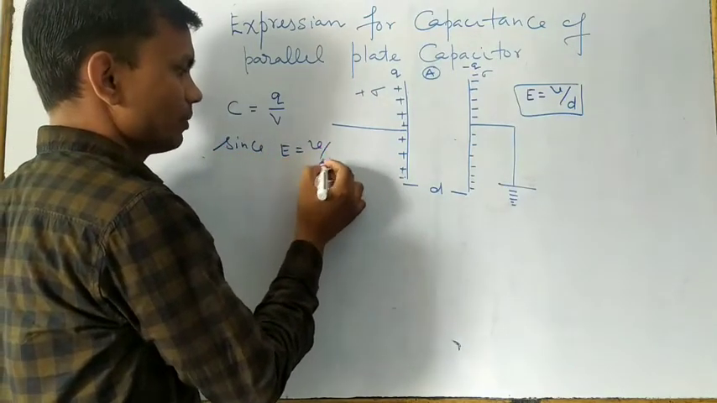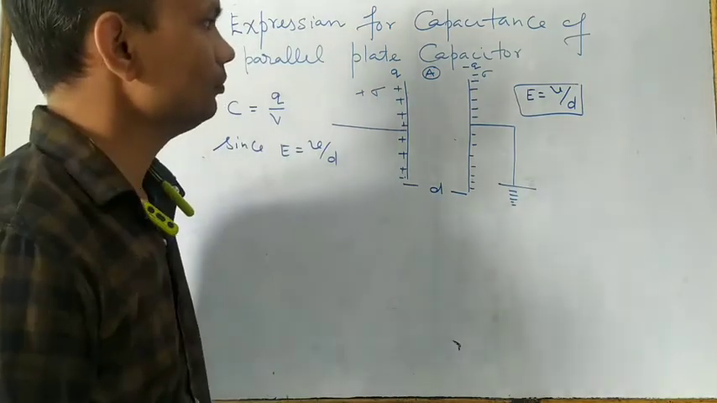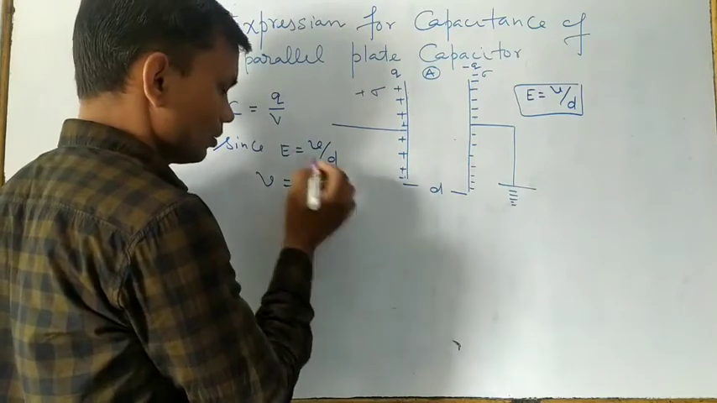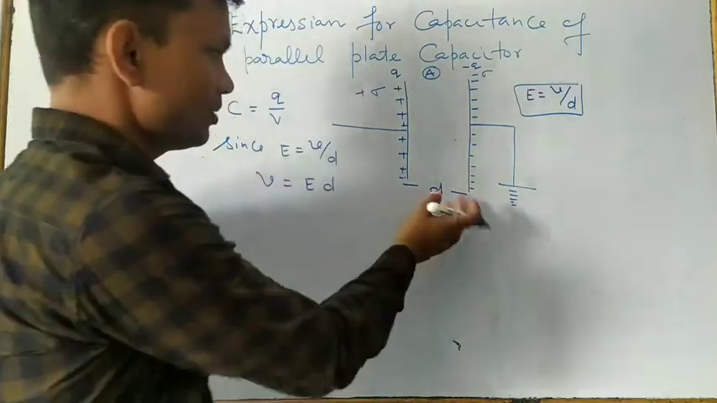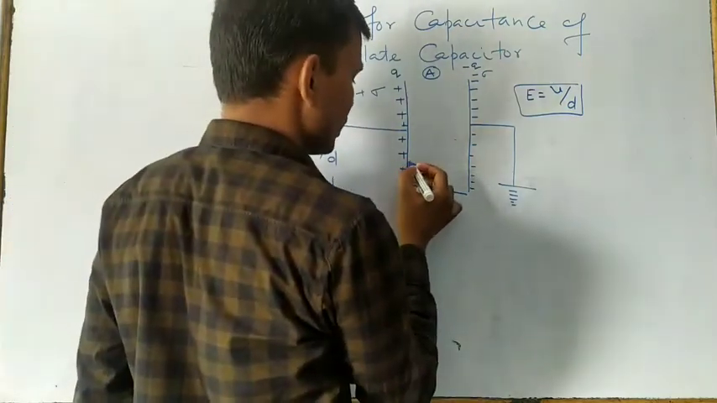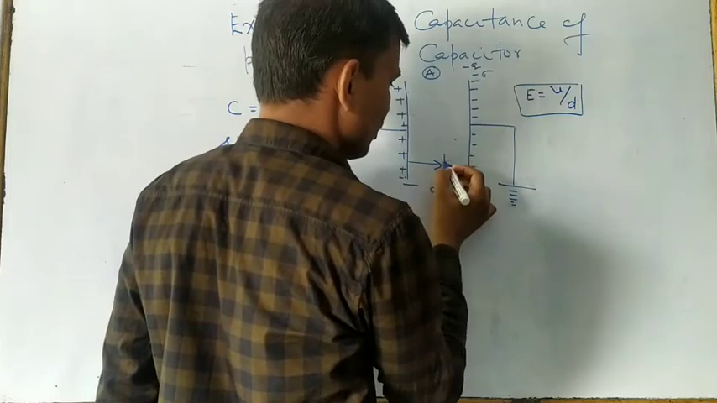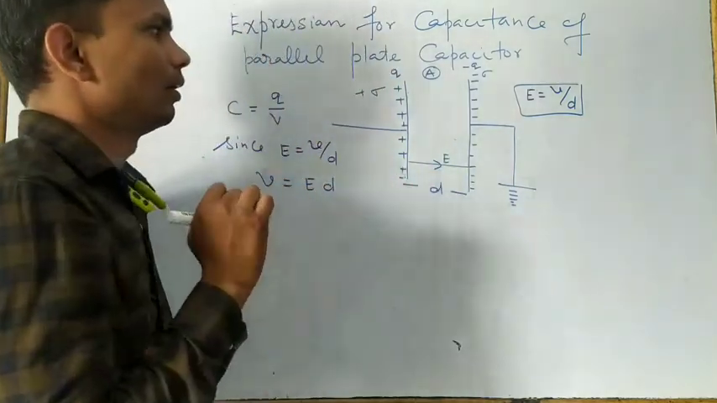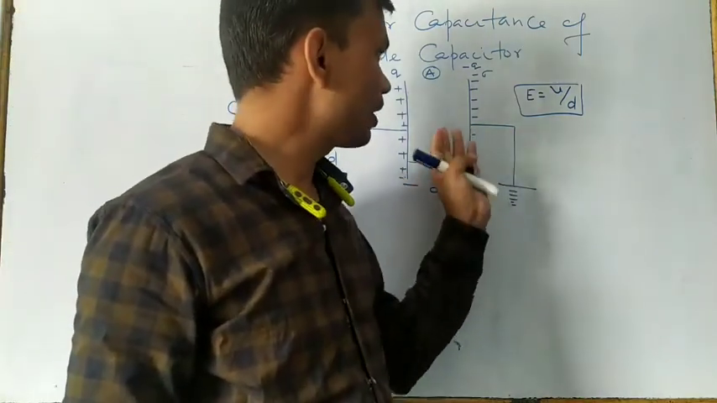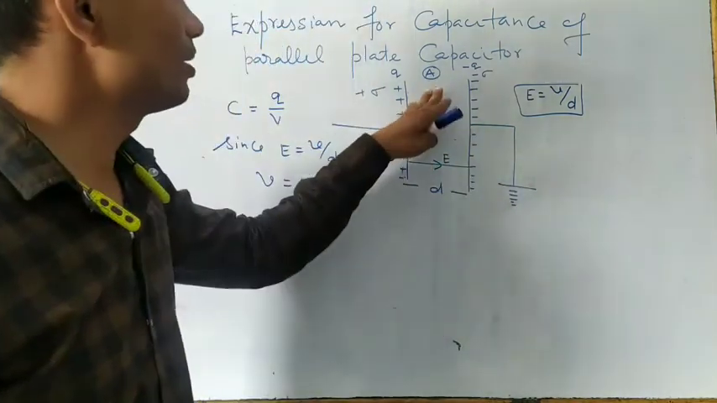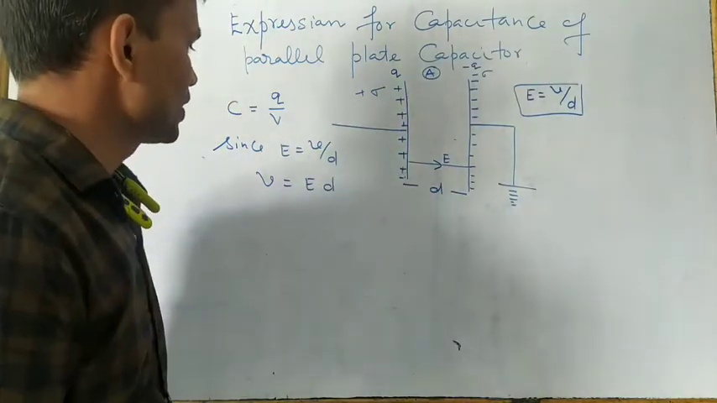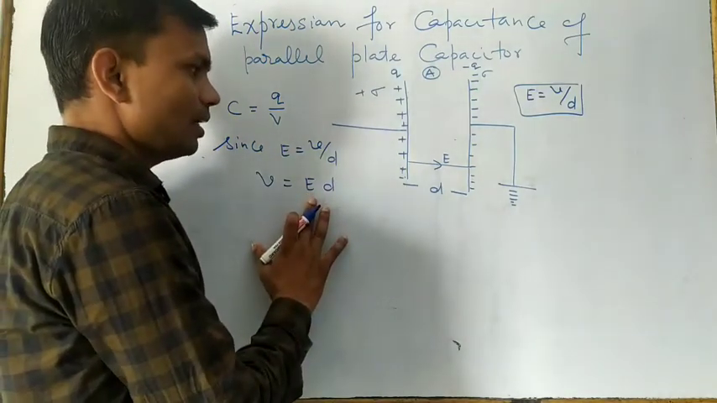Since E is equal to V by D, right? There is no problem. Or V equal to E into D, right? Again the distance we know, and here the unknown quantity is the electric field, which we do not know yet. Simply we know the direction is from positive to negative. And at this time there is no medium; it is simply vacuum or simply air. So no other medium is present in between the plates, right? So here the electric field.